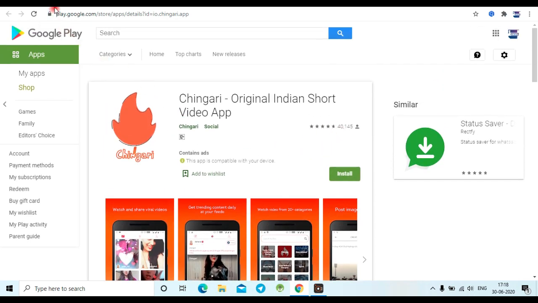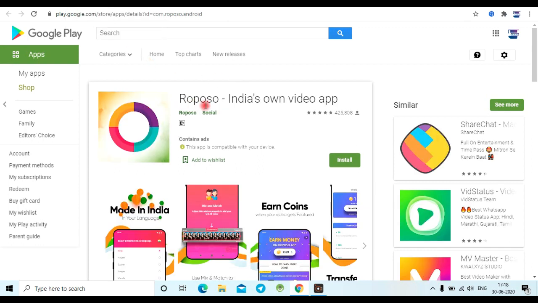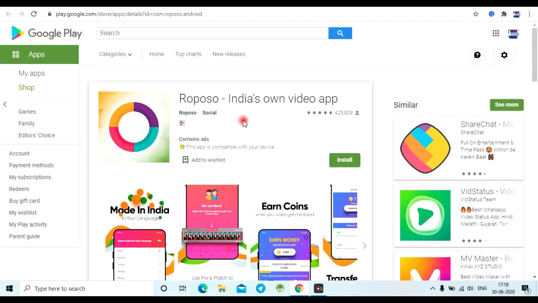The next alternative for TikTok is Dubsmash. We all know Dubsmash, it is a great app as a TikTok alternative. So you can use this app also. And the third app is, friends, Rupazo. If you want to use TikTok, this is an alternative app and it is an Indian owned video app. So you can use it. All the apps are available in India, and also available in the Play Store, friends. So you can just search the names which I am telling now.